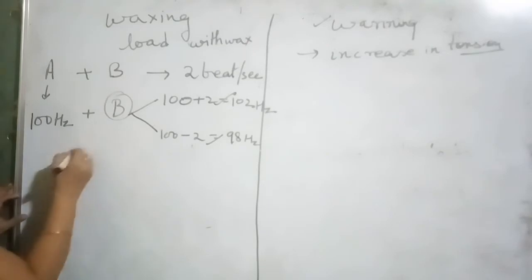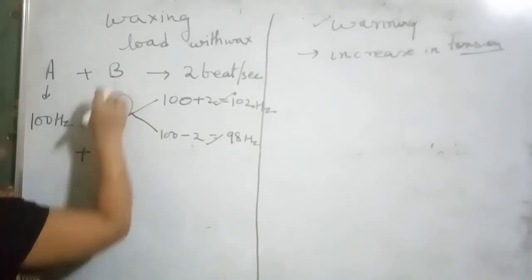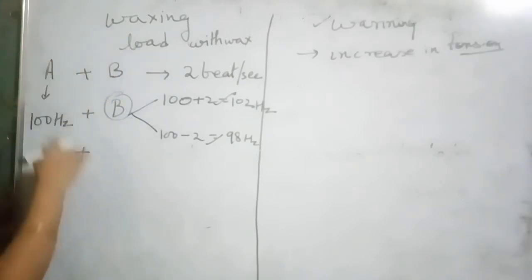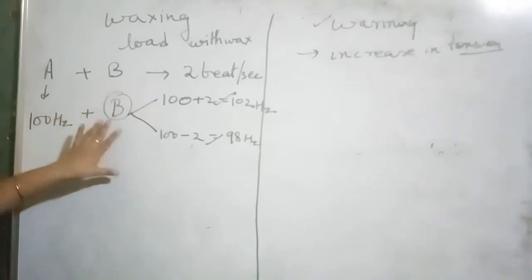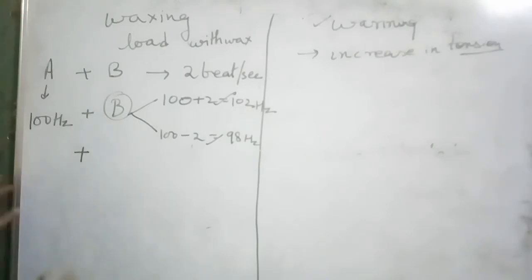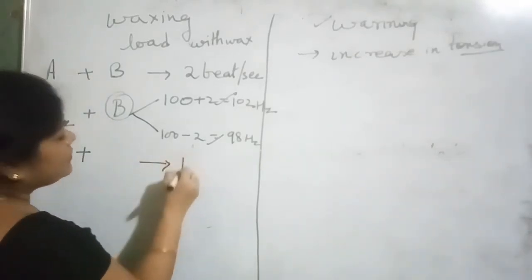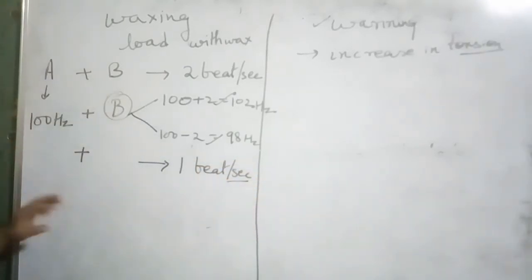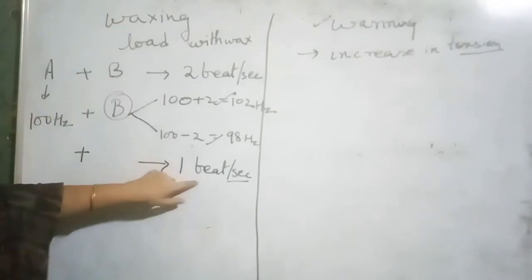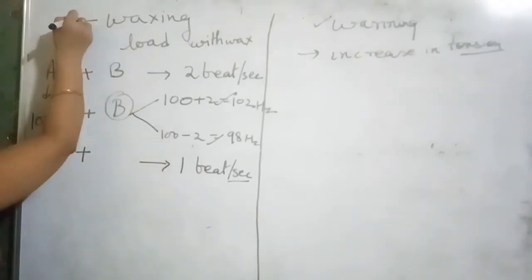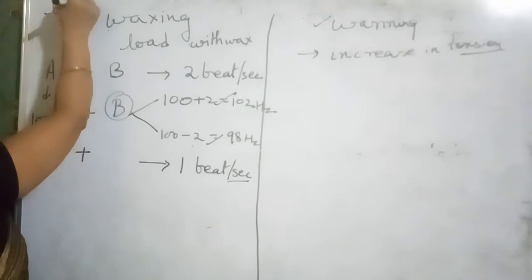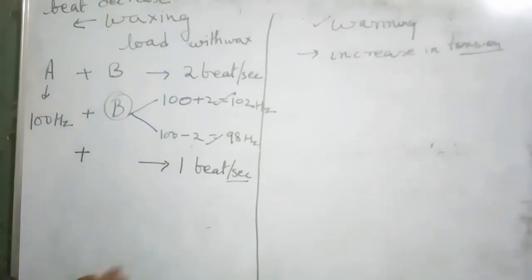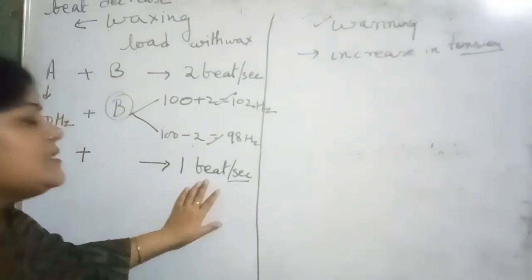For example, if the question also says that the tuning fork B is loaded with wax, that is the waxing is done in the prongs of the tuning fork B, and the resulting beats decrease to 1 beat per second. One thing I want to tell you, in case of waxing, beats must decrease. In case of waxing, beats get decreased. You must remember this thing also. Whenever there is a waxing in the tuning fork, the beats must decrease.